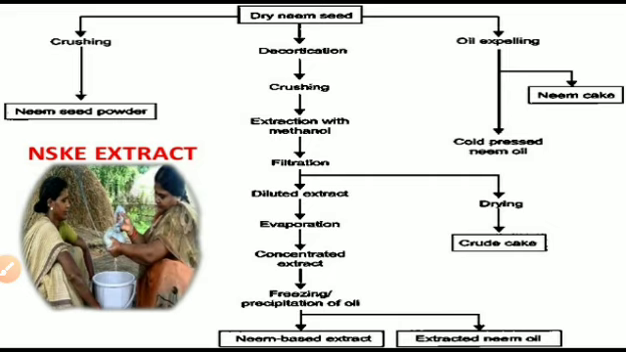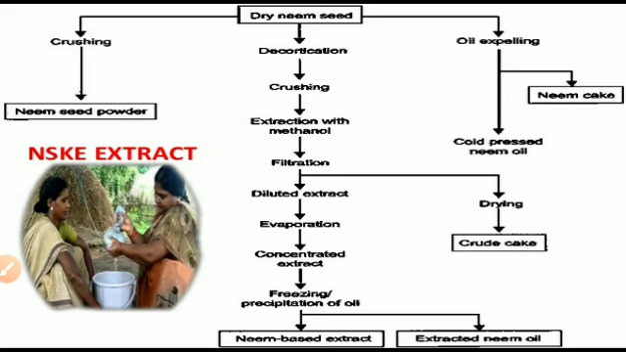After precipitation, the solution or this mixture gets filtered, and after filtering there is, on the upper side, a formation of the residue. This residue is called a neem based extract, and the filtrate is named extracted neem oil.